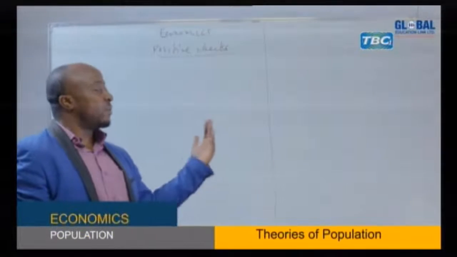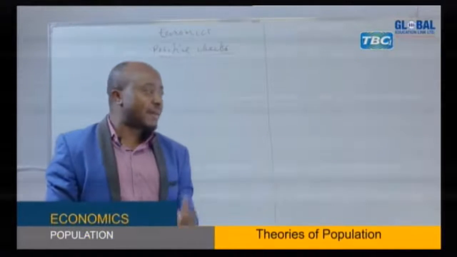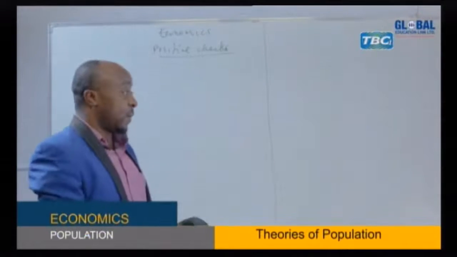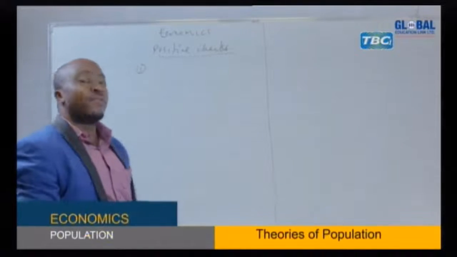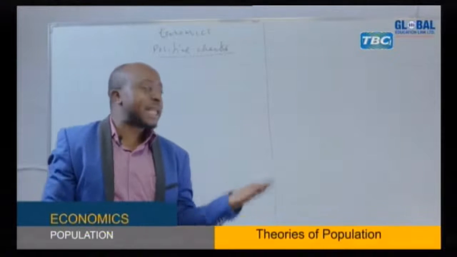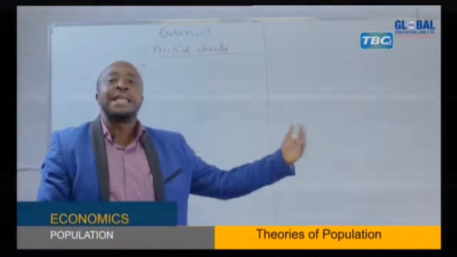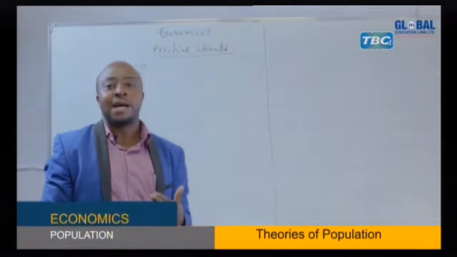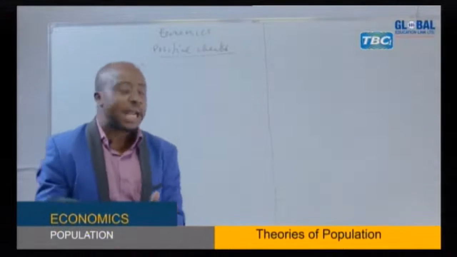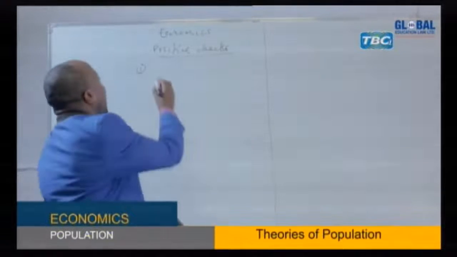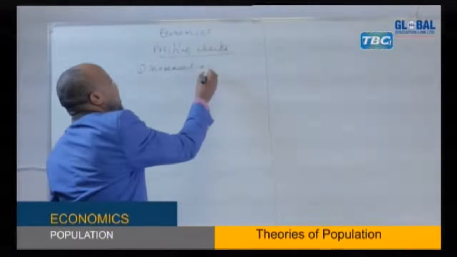Now for that case, we can check from those we discussed if they have happened in Tanzania. So we can check some of them. For example, you can say in Tanzania, positive checks have also been used to control population naturally. We have some natural events which are occurring, which have reduced the size of population in one way or another. For that case, they are controlling population naturally. Now in Tanzania's case, one, we have the issue of increased accidents.